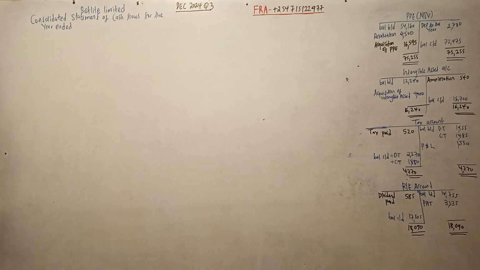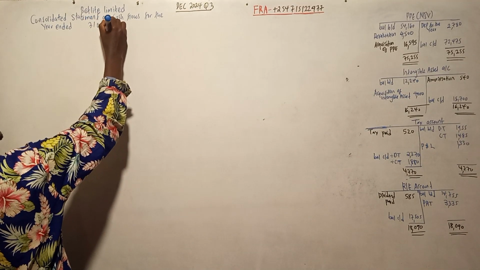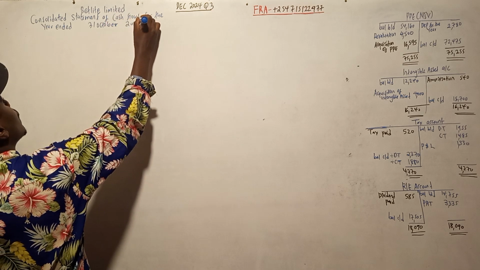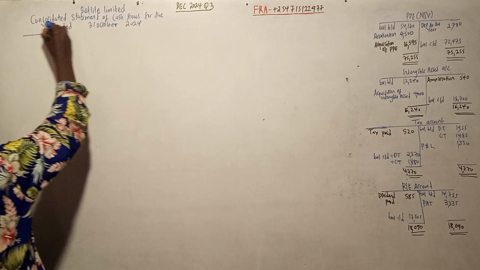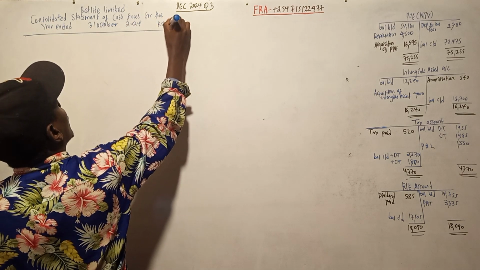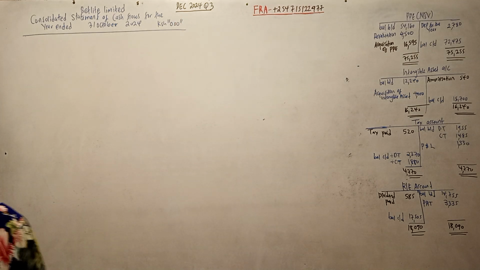Now, what was the year ended? 31st October 2024. The amounts are in Kenya shillings, and that is in 1,000.